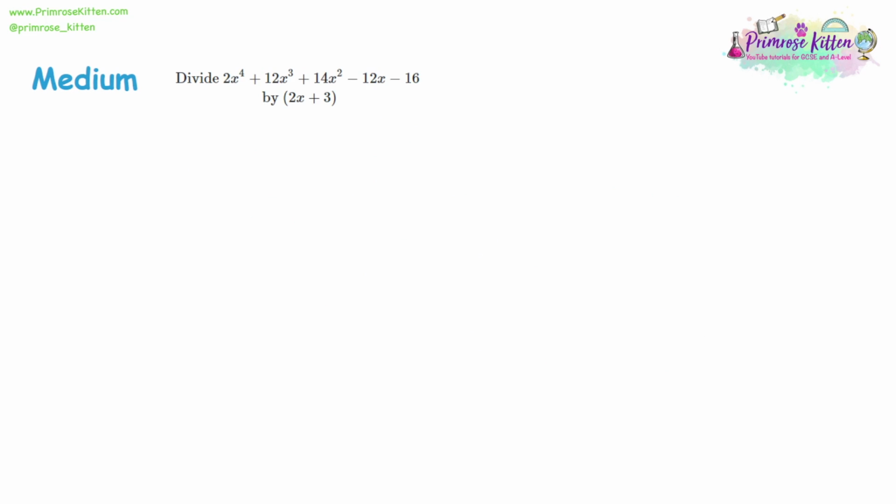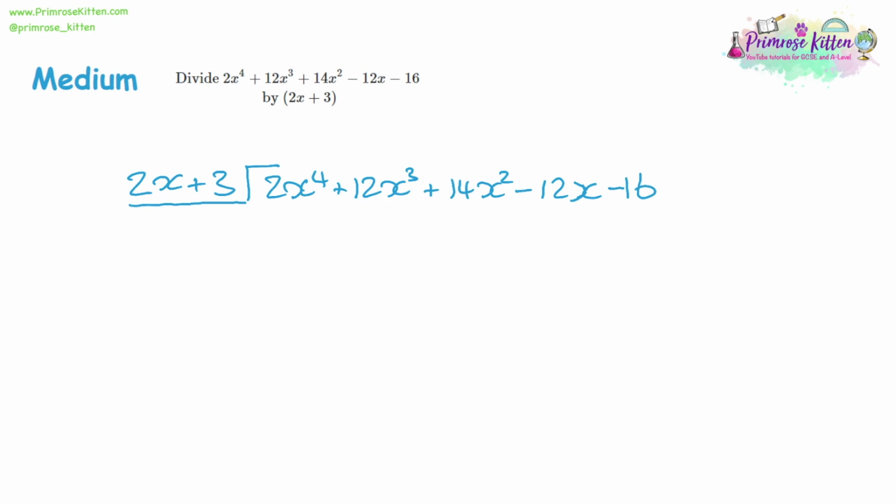Now, a last example like this is going to be a little bit harder. Now we're dividing by 2x plus 3, and the number we are dividing is 2x to the power of 4 plus 12x cubed plus 14x squared, take away 12x, take away 16. We're going to divide through by 2x.